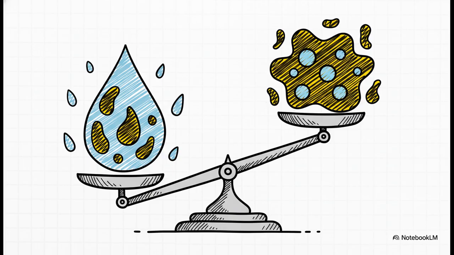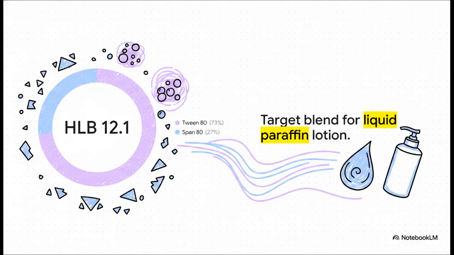So if you want water on the outside, you pick an emulsifier with a high, water-loving HLB number, somewhere between 8 and 16. But if you want a greasy ointment with oil on the outside, you go with a low, oil-loving number between 3 and 6. In real-world practice, they almost always blend them.